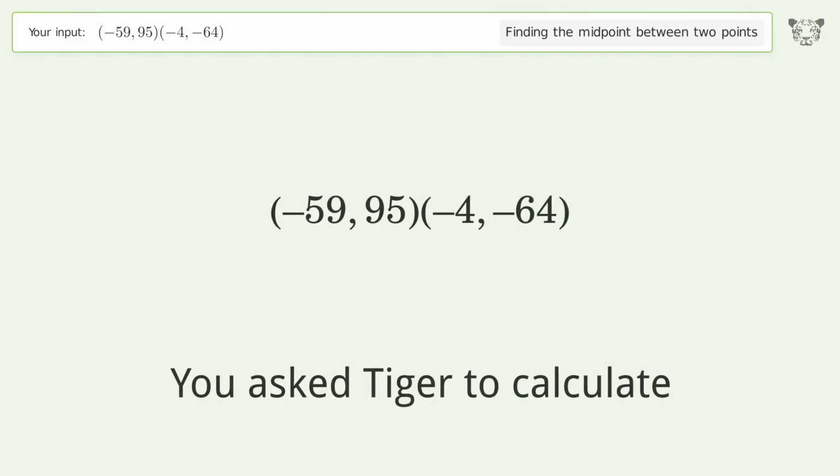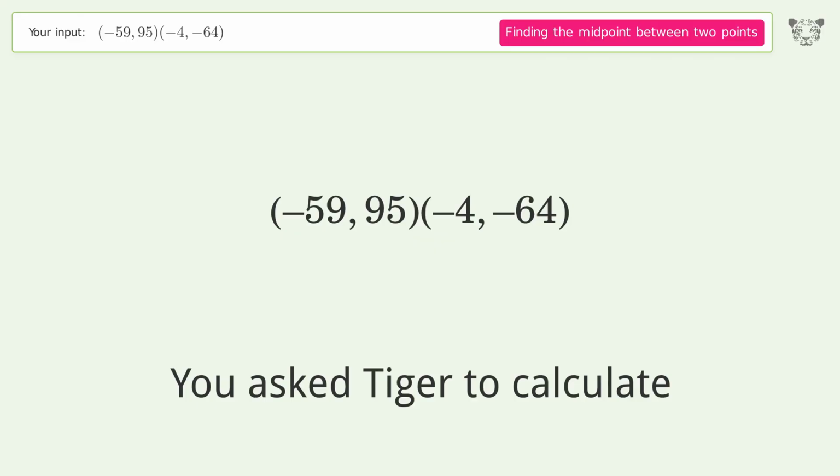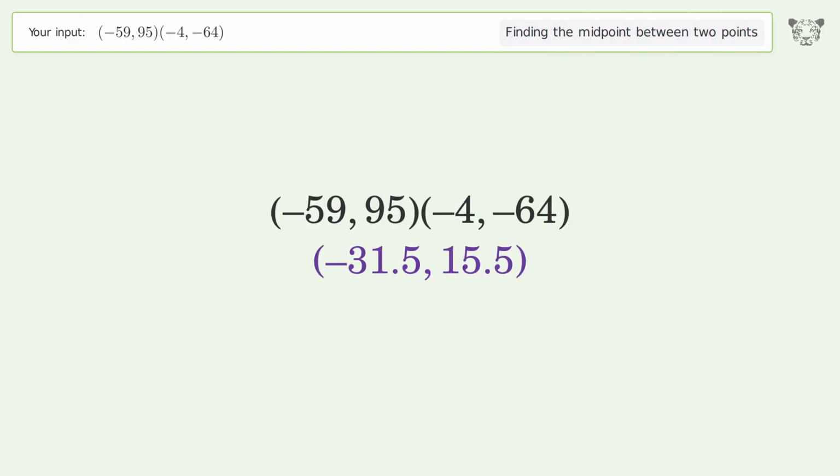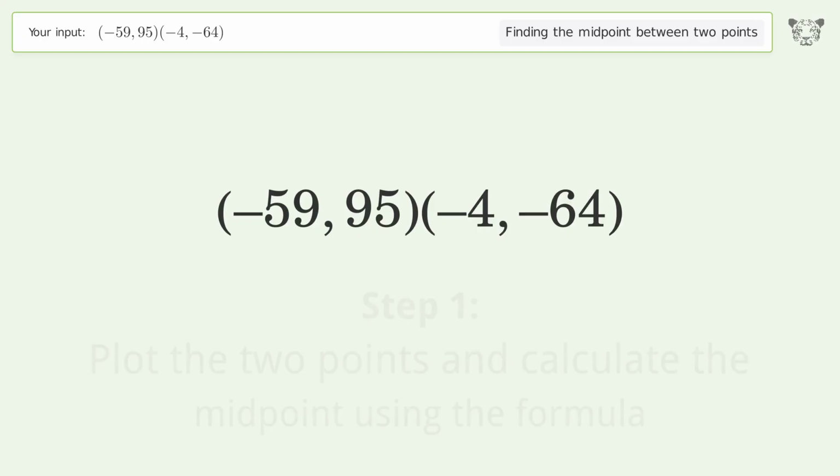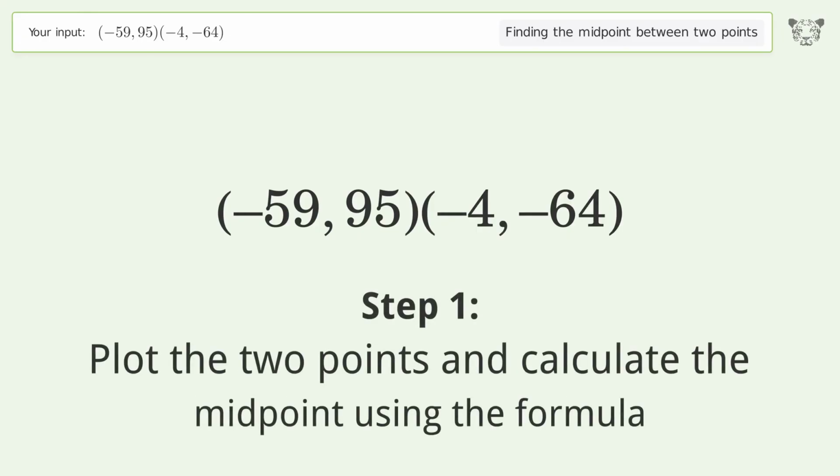You ask Tiger to calculate. This deals with finding the midpoint between 2 points. The midpoint between the 2 points is negative 31.5, 15.5. Let's solve it step by step. Plot the 2 points and calculate the midpoint using the formula.